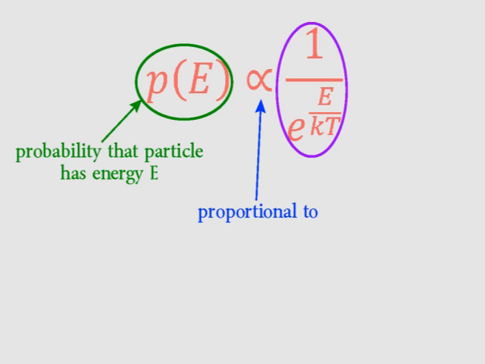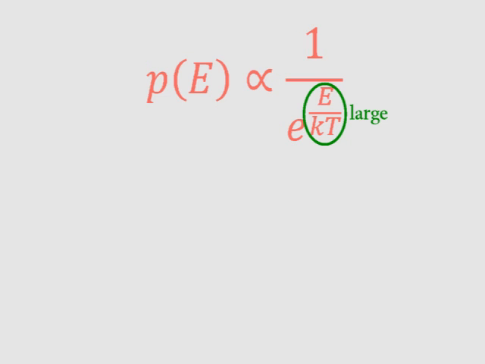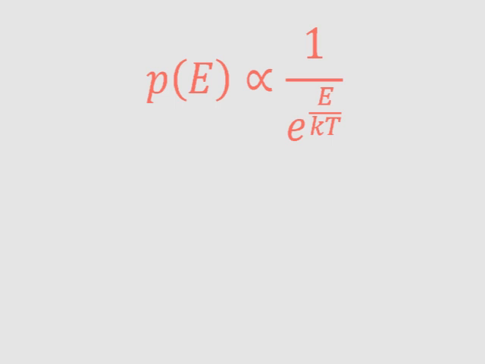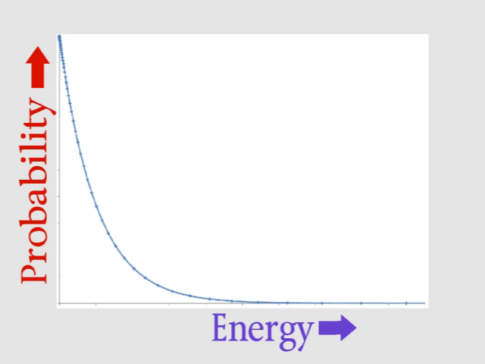So what does the equation tell us? Well, suppose E, the energy, is really high. In that case, this will be a large number, so the fraction will be tiny. In other words, there's a small probability that the energy will be really high. On the other hand, if the energy is small, then this term will also be small, and so the fraction will be a high number. So the smaller E is, the higher the probability is. Or in other words, it's more likely that molecules will have a small energy instead of a high one.